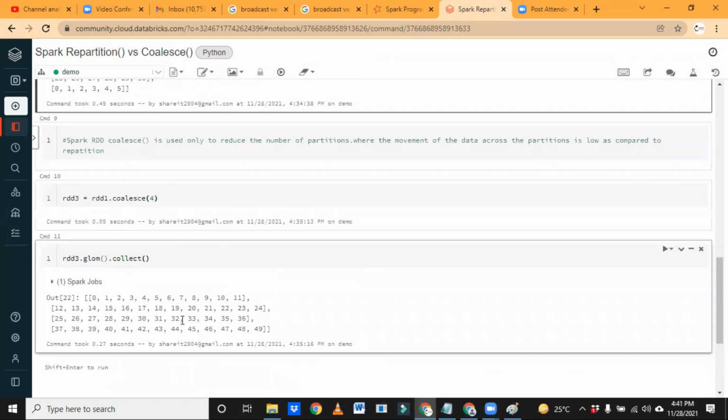So this is a small topic, and I just gave a small explanation. Any questions from here? We have 3 minutes left for this session. Naresh, coalesce here is only merging partitions instead of shuffling.